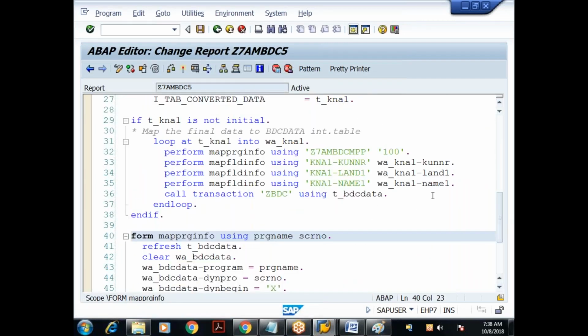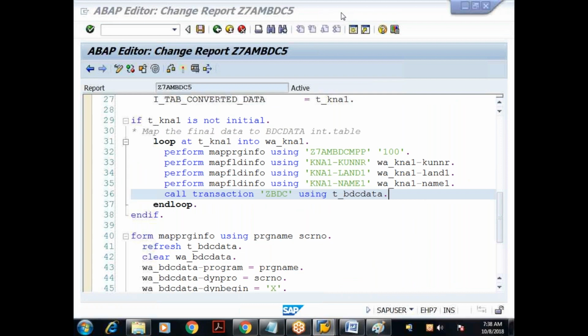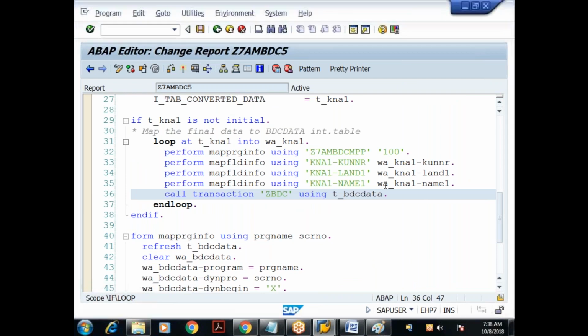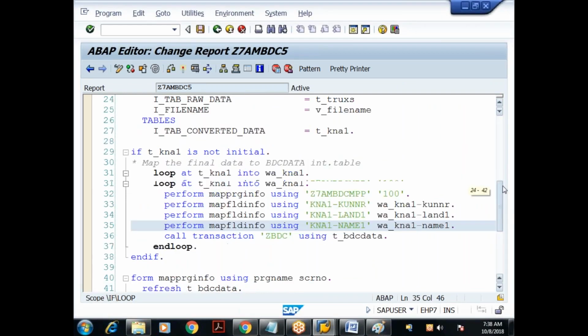So what is my agenda now? I want to generate the log so that I can use that log for analysis purpose. So any questions before I do that? Any questions so far? Please ask me.